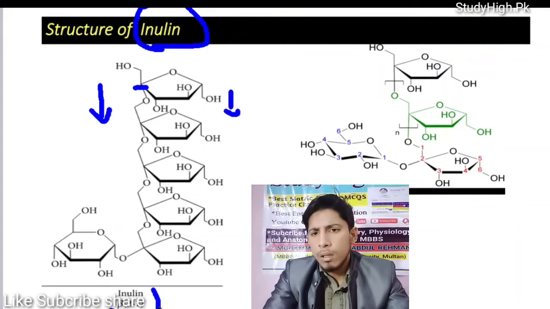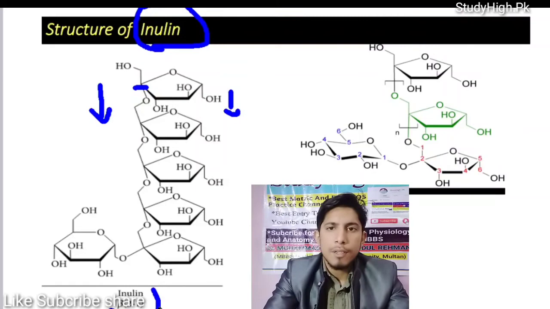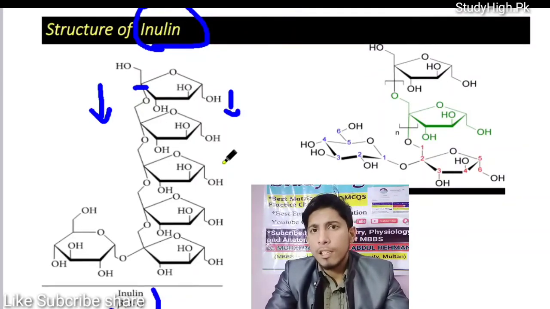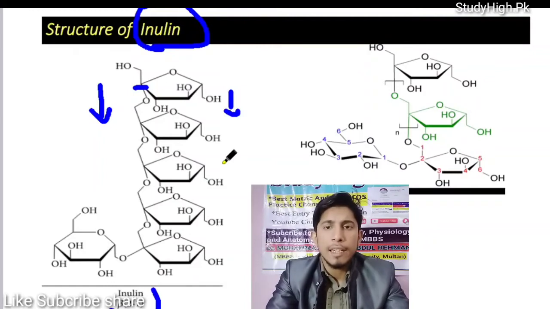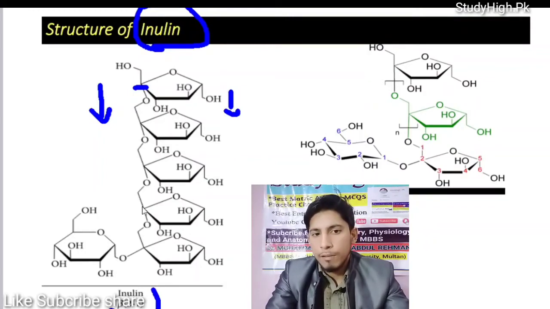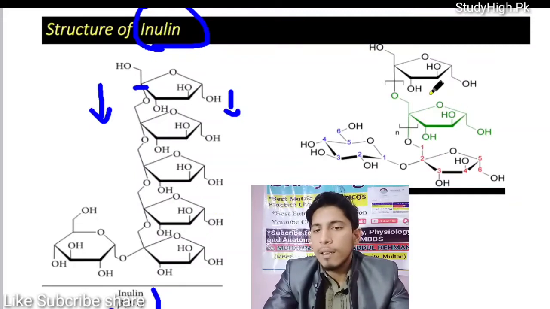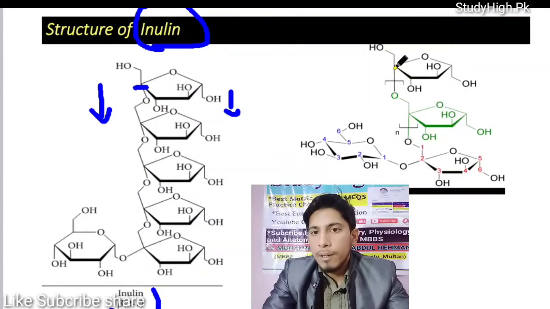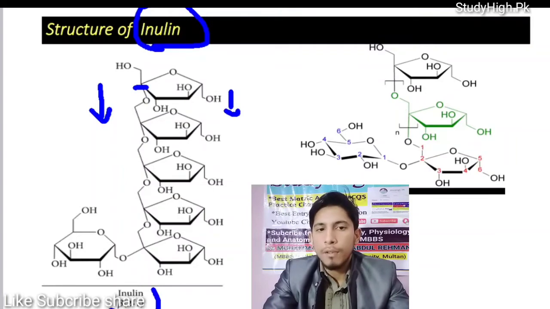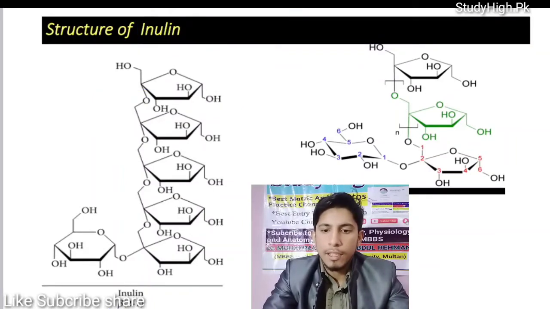Some books like Harper's Illustrated Biochemistry mistakenly give some wrong diagrams of different types of disaccharides and polysaccharides as well. So you must take care of these things as well. Like here is another inulin molecule. It is connected with beta 2,1 glycosidic bond between different types of fructose monomers. So this is the structure of inulin. You must know about it as well.